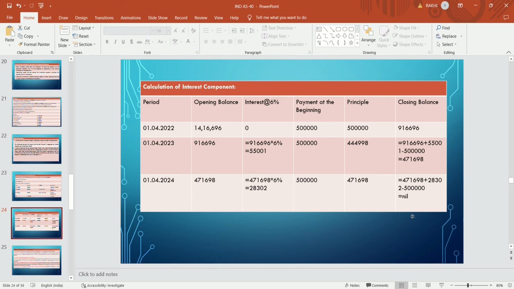The interest is to be calculated at the rate of 6% on that, which gives rise to 28,302, and the company makes a payment of 5 lakhs, which covers interest and principal. The difference between 5 lakhs and 28,302 gives rise to the principal, that is 4 lakh 71,698, and the closing balance will be opening plus interest minus the payment made by the company, which becomes nil. So in year 3, the company has fully paid the amount.